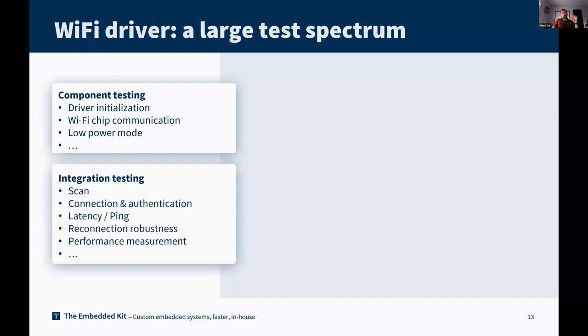We also have what we call integration testing, which is how this system interacts with the other parts of the system. So scanning the available access points. It will require, I don't know, maybe the WPA2 supplicant. It will need a router. It will be part of a global environment. And the major tests we describe here are what we are doing for our customers: scanning access points, connection and authentication, latency measurement, reconnection robustness, performance measurement. One key topic on performance measurement. Till now, we have spoken a lot about tests that could be success or fail.